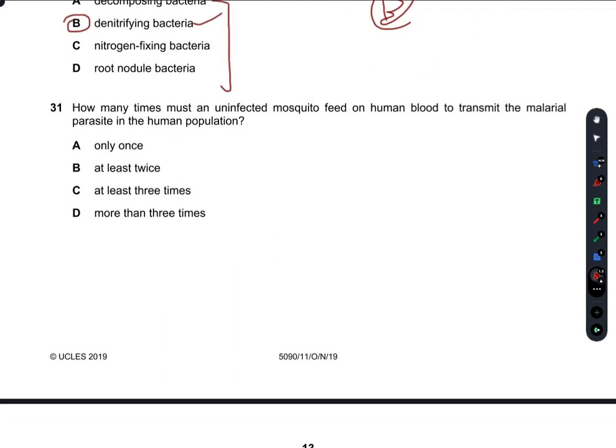How many times must an uninfected mosquito feed on human blood to transmit the malarial parasite in the human population? So the malarial parasite is Plasmodium. So Plasmodium transmission should always occur when the mosquito feeds on human blood at least twice, because once it gets Plasmodium, then it starts to transmit Plasmodium.